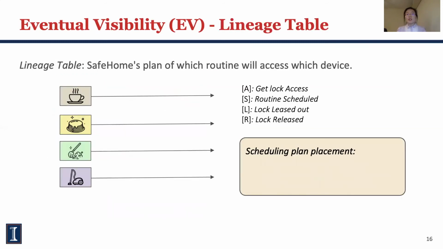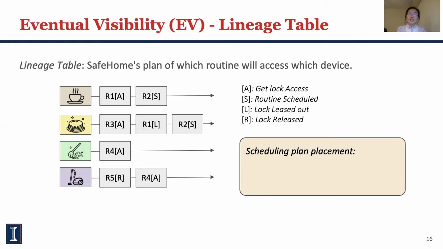SafeHome manages the logic of EV with a lineage table. It maintains at each time which routine will access which device, so that the execution can follow a potential serial order. Here is a lineage table, for example. Each table entry is marked with a status of holding the device access, scheduled, lock leased out, or lock released.